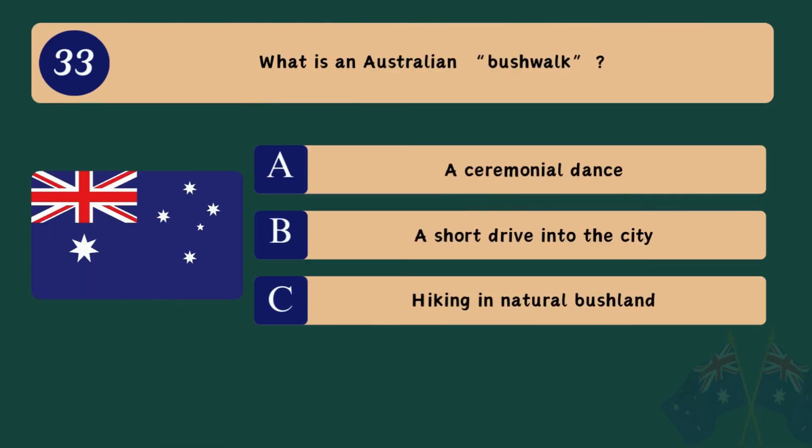Question 33. What is an Australian bushwalk? A. A ceremonial dance. B. A short drive into the city. C. Hiking in natural bushland.